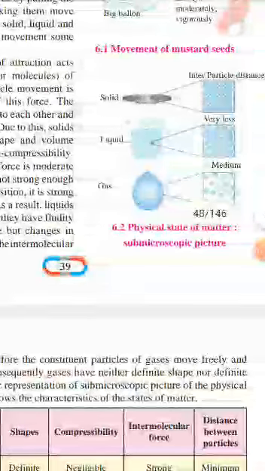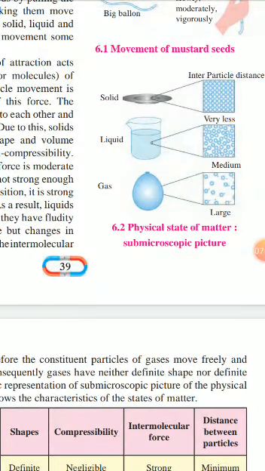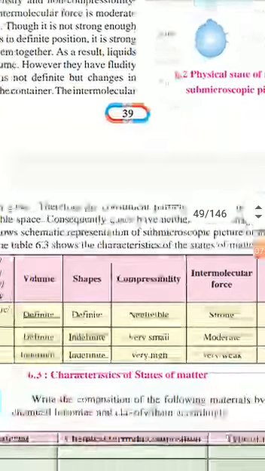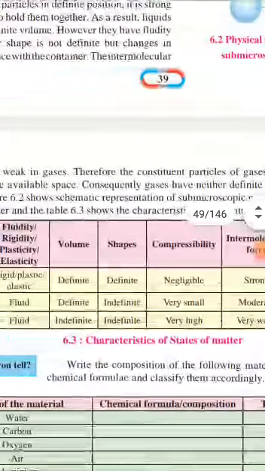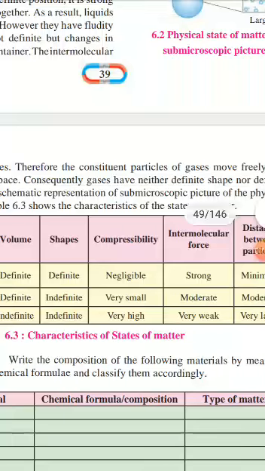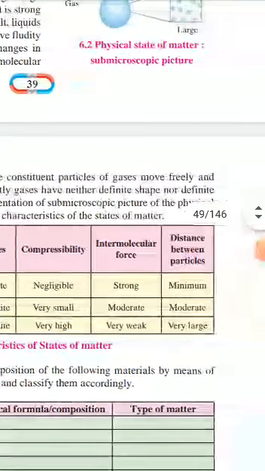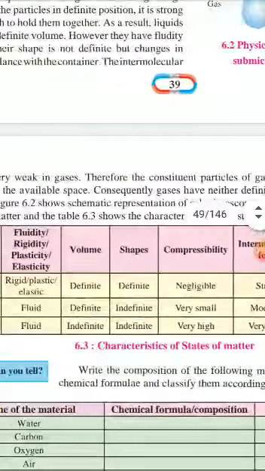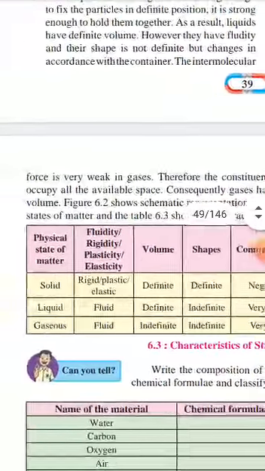Liquid has no definite shape but has a definite volume. Now third, gas state. Consequently, gas has neither definite shape nor definite volume.